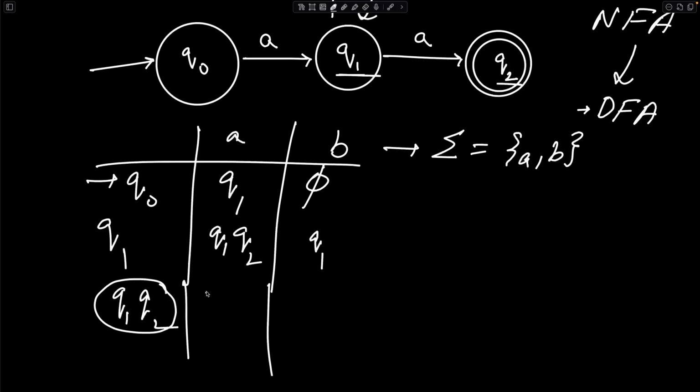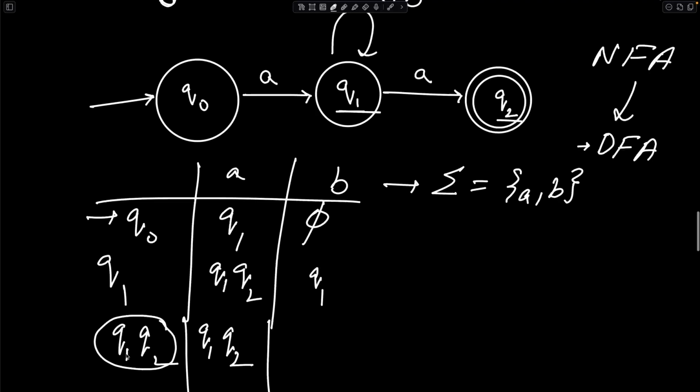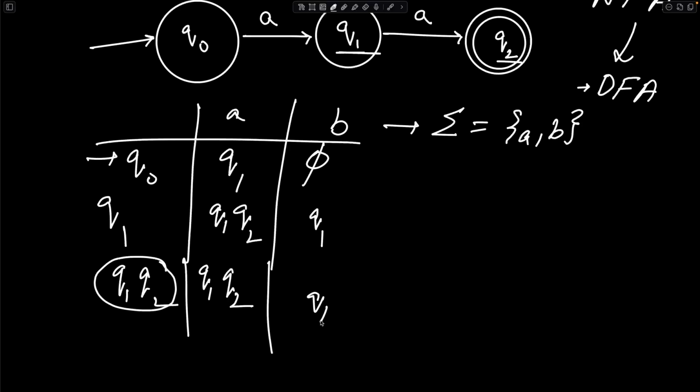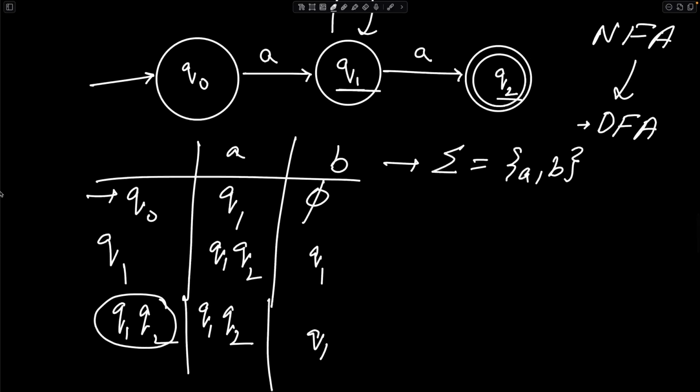Okay, so let's do that. I get Q1 Q2 one more time, and from Q2, if I get an A, I don't make any transitions. For B, from Q2, nothing happens. If I make a transition with Q1 on B, it goes to Q1 again. Was any new state introduced over here? No, so this is complete. The whole state table for the DFA that we were constructing from the NFA is complete, and with this state transition table we can directly draw a DFA.